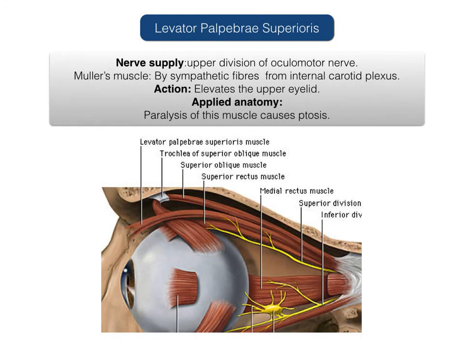Coming to the nerve supply, it is by the upper division of the oculomotor nerve. The Muller's muscle is supplied by the sympathetic fibers from internal carotid plexus. Action, it elevates the upper eyelid and paralysis of this muscle causes ptosis, which is the drooping of eyelids.